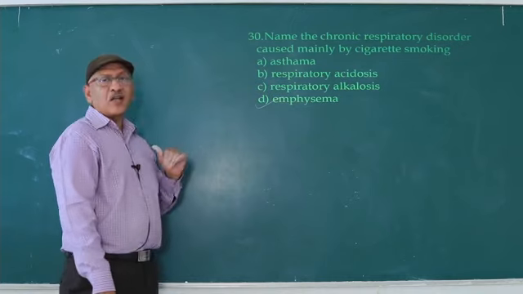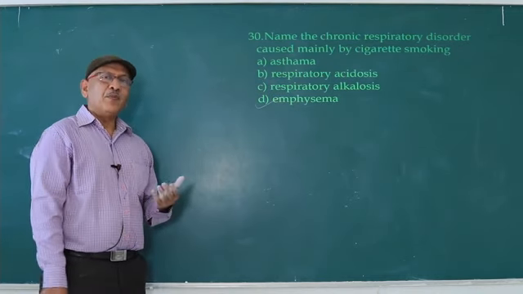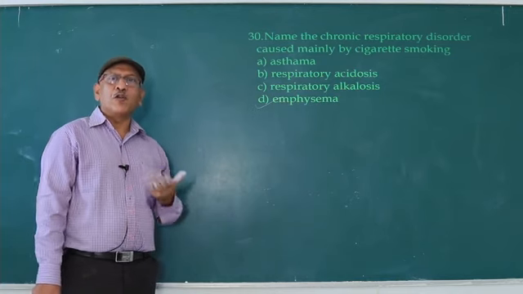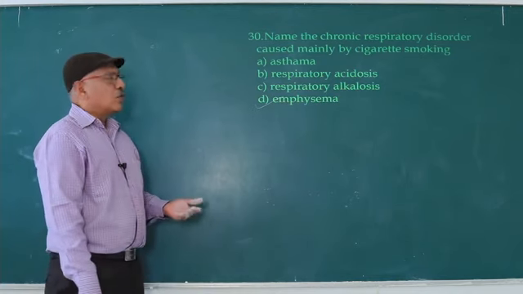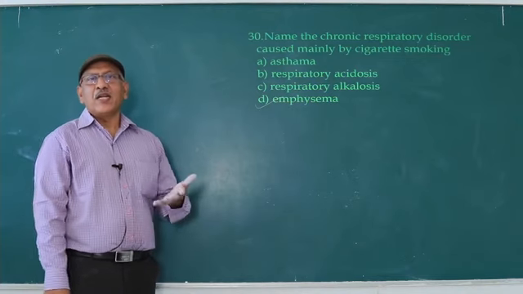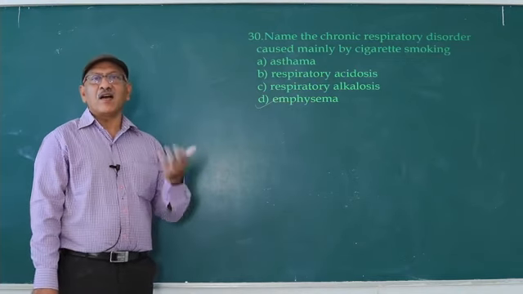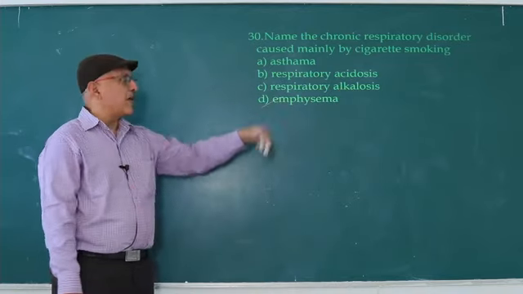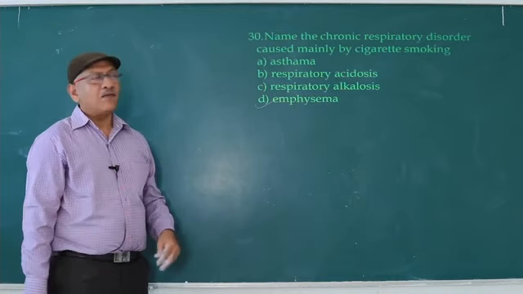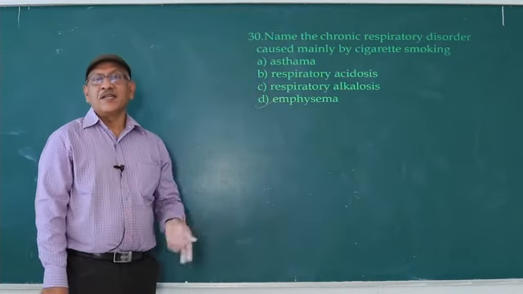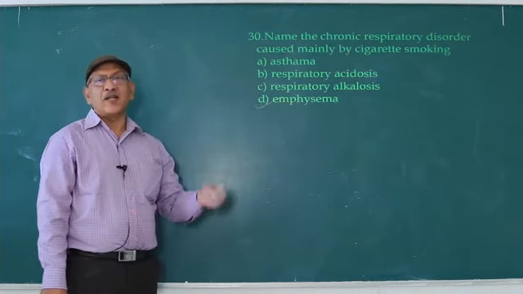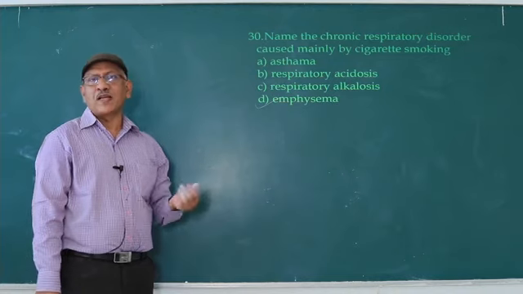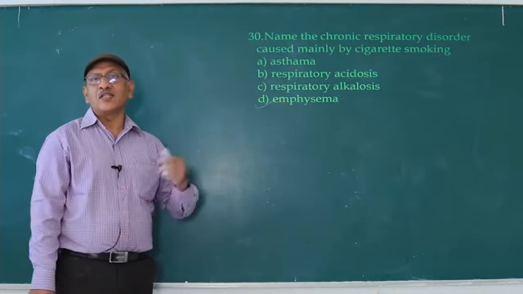What is respiratory alkalosis? If we perform yoga, pranayamam, at the time we inhale we perform forceful inspiration. So due to deep breath, an abundant amount of oxygen enters, oxygen concentration increases, so the blood becomes alkaline. So that is respiratory alkalosis. Decrease of oxygen, respiratory acidosis. Increase of oxygen in blood, respiratory alkalosis. Respiratory alkalosis is not a serious problem. We can rectify it. Respiratory acidosis is a problem.